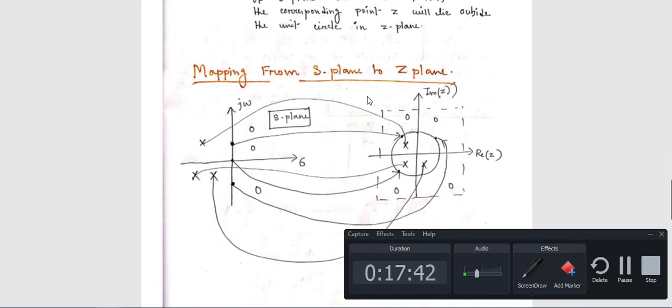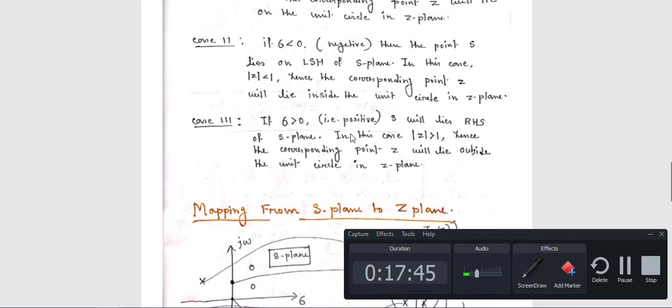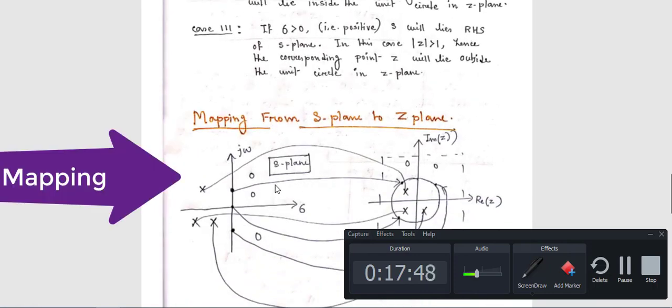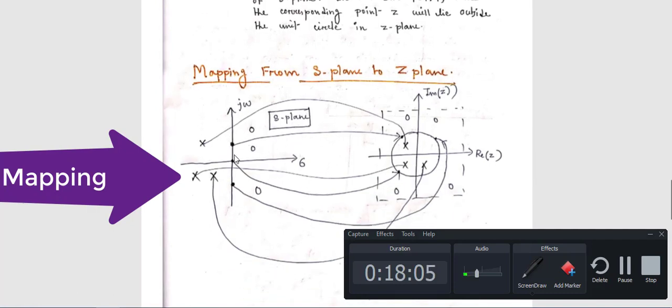Sigma equal to 0 means the point is 0 plus j omega or 0 minus j omega, or the origin. That means this particular point will lie on the imaginary axis of the s plane. This is the s plane and this is the z plane, which is why it is a circle.